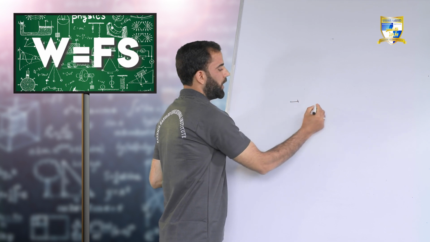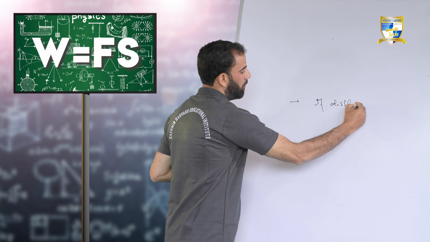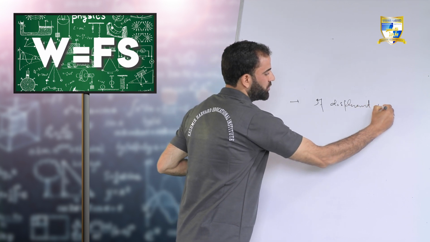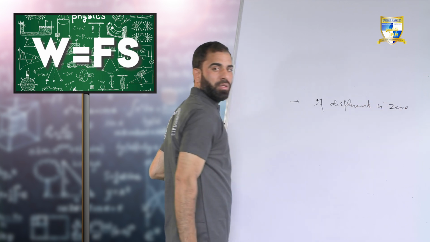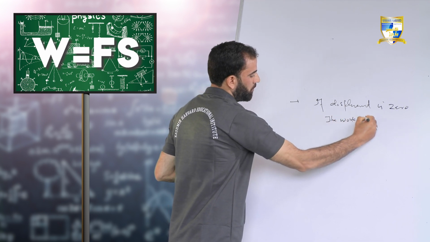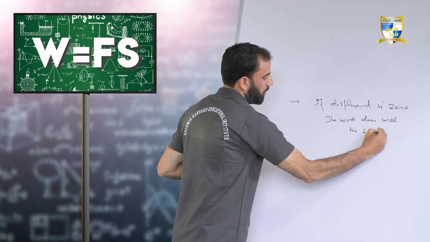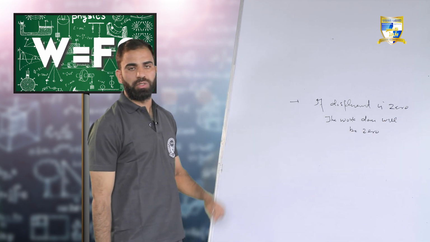So I can write here, if displacement is 0, the work done will be 0.